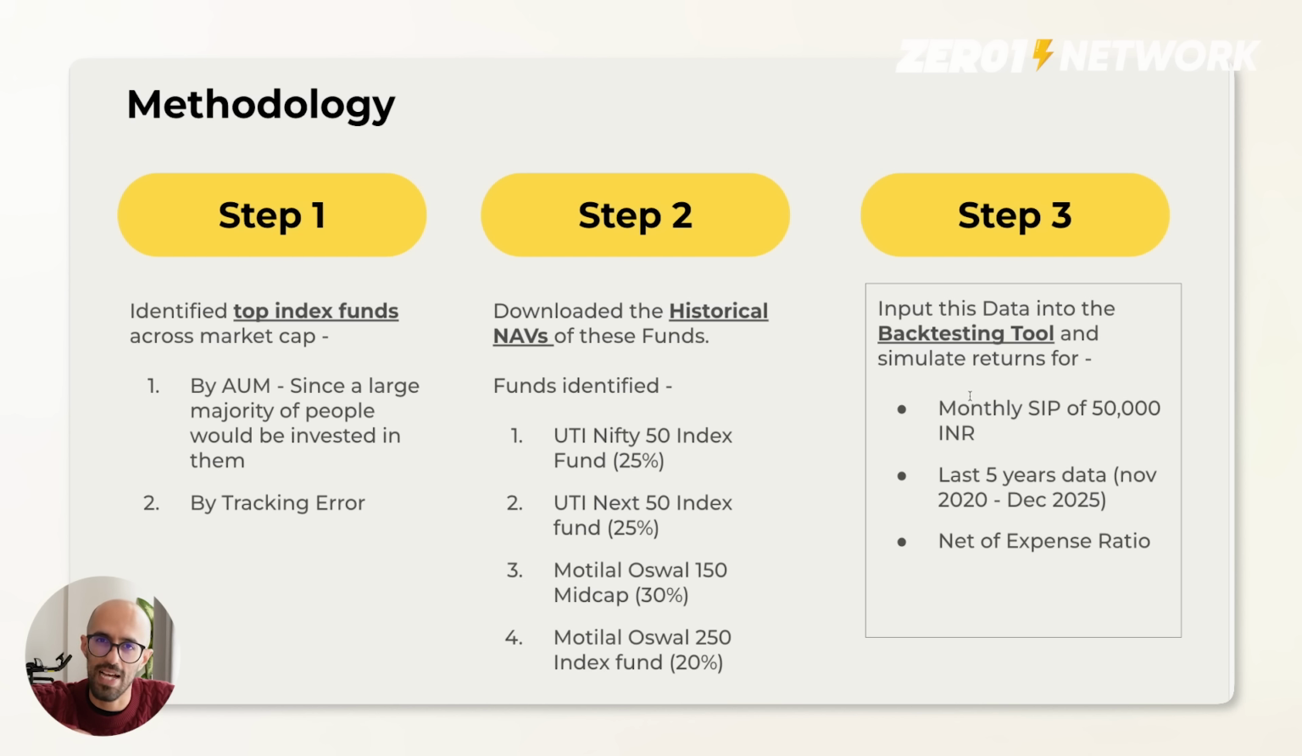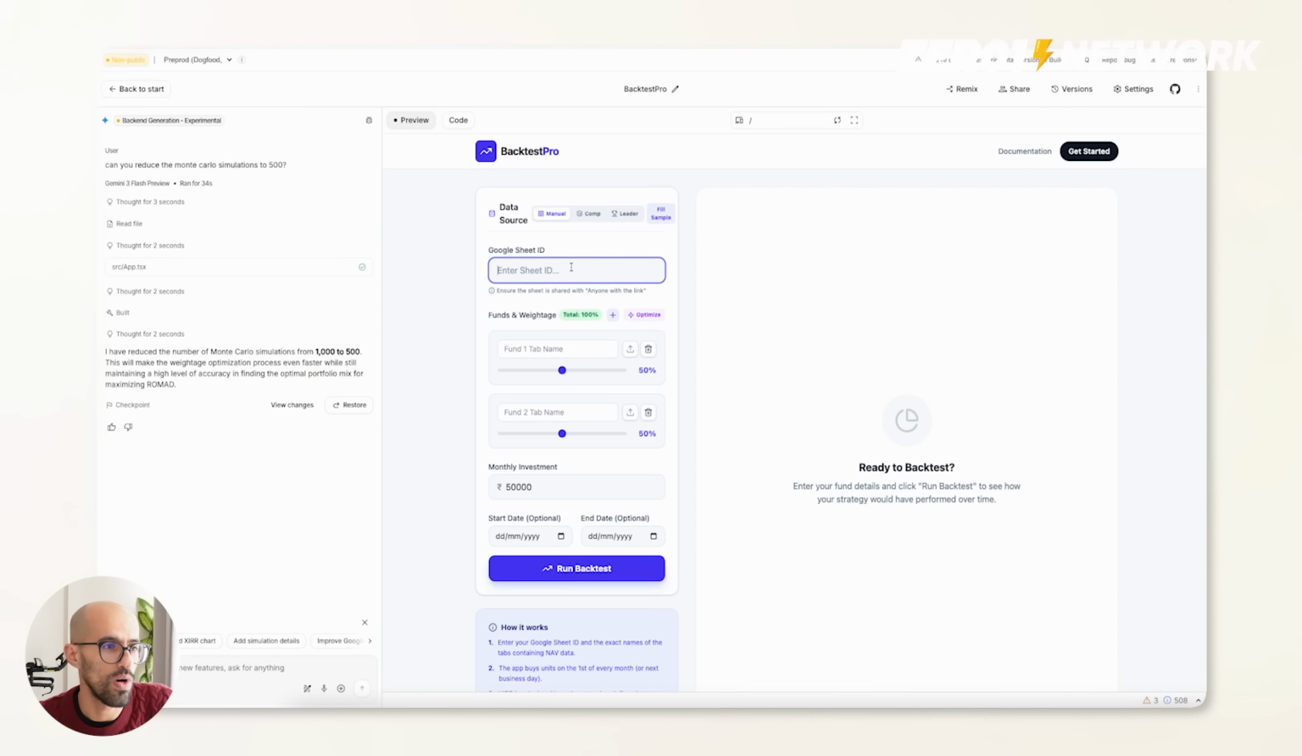Second is, this is the last 5 years data, November 2020 to December 2025. There's also 10-year data, which I'll show you shortly, almost 11 years in fact, Feb 2015 to about December 2025. And this is all net of expense ratio, which I've already mentioned, right? Now let's jump into the backtesting tool and show you how it really works.